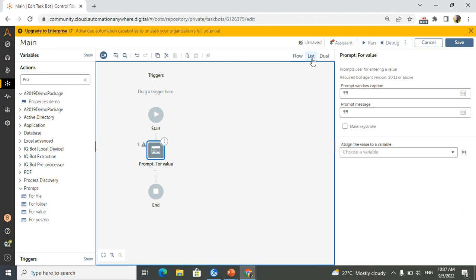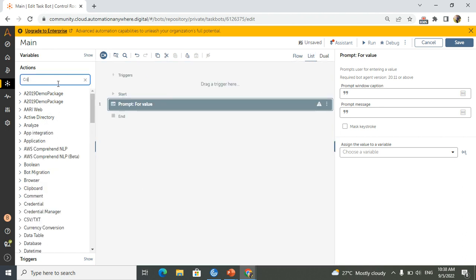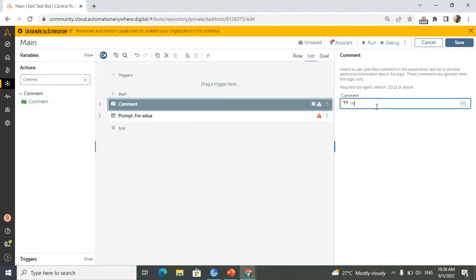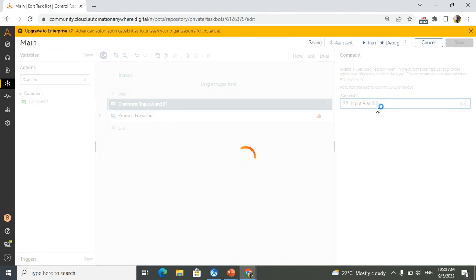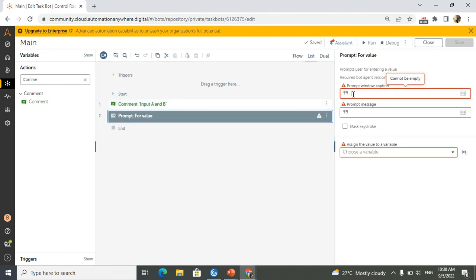For my convenience I will go for list. We will add one comment to input a and b. You can mention a and b, or first number and second number.